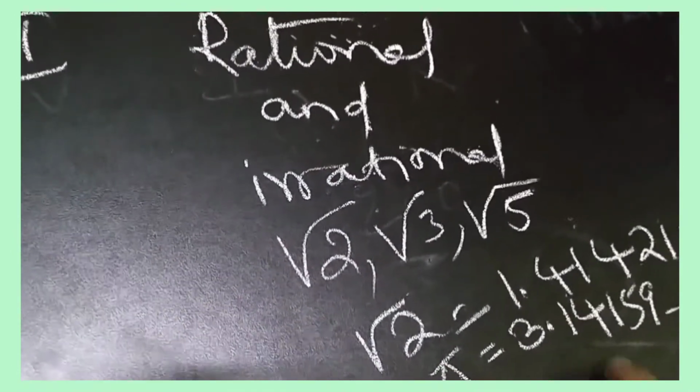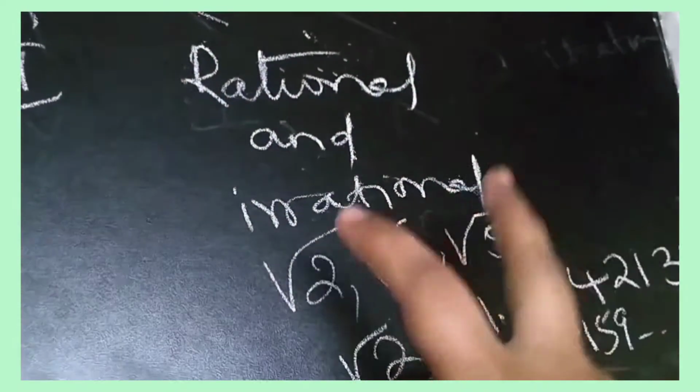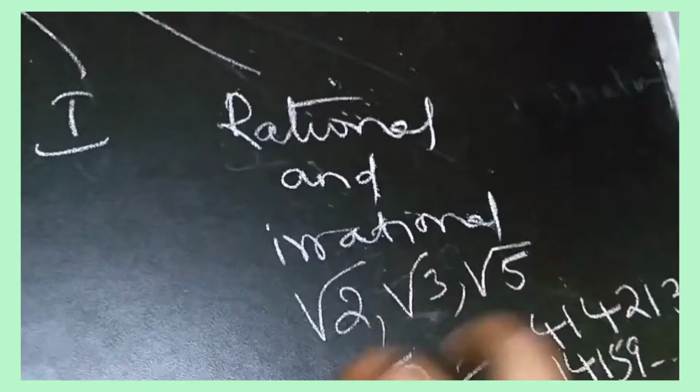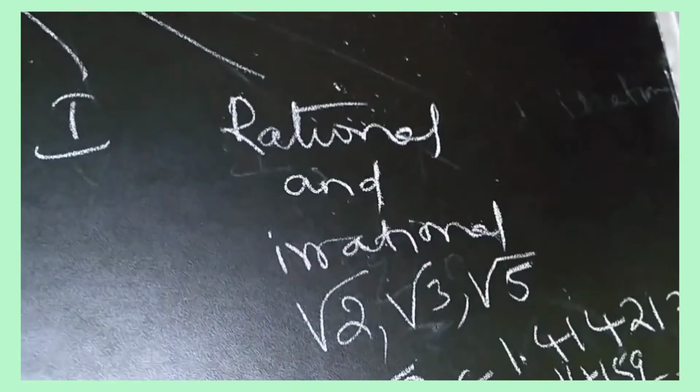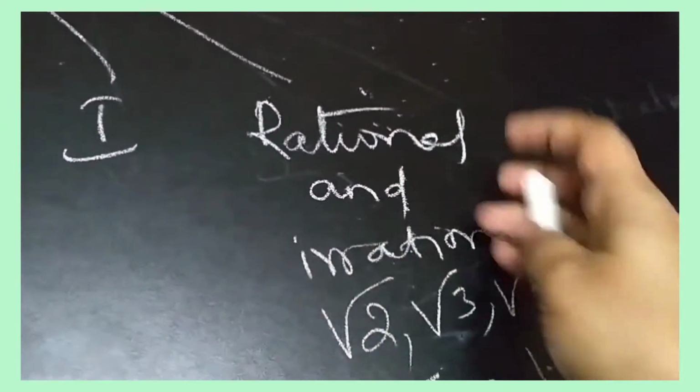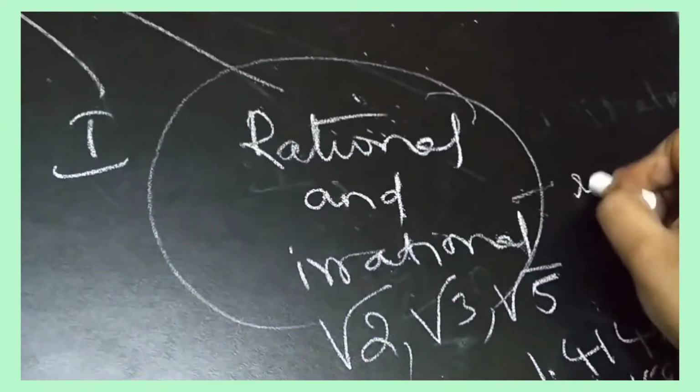So the set of rational and irrational numbers together are called real numbers.